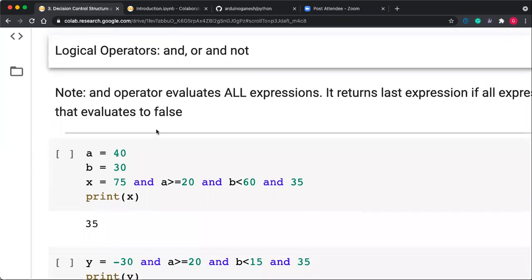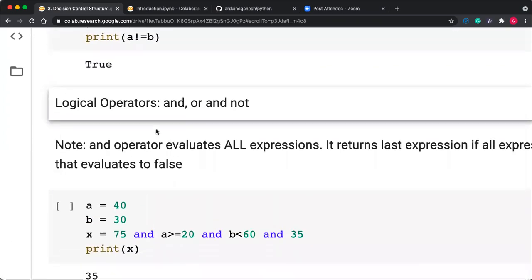Some logical operators we have already seen, that is and, or, and not. If there is more than one condition and you want to check them, generally we use a logical operator to combine them. Suppose if both conditions are true, then only we have to execute, then we use and. If either condition is true, then we have to execute, use the or operator. And if a condition is true and you have to make it false, then use the not operator.